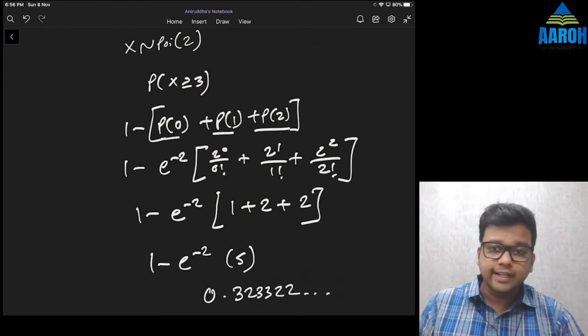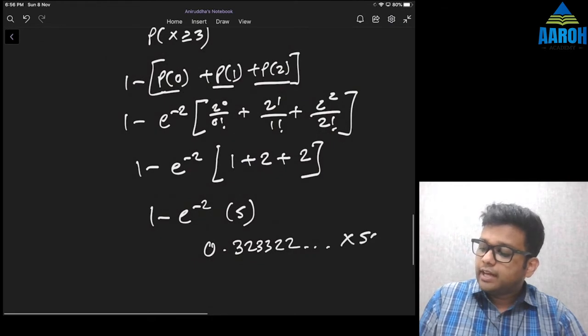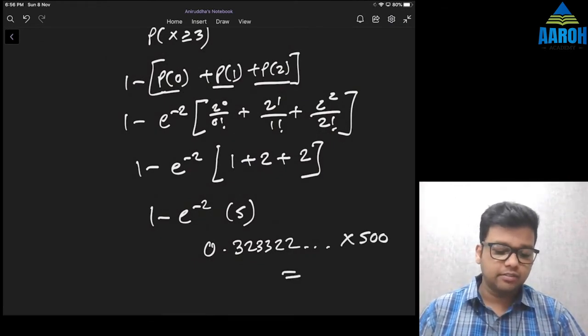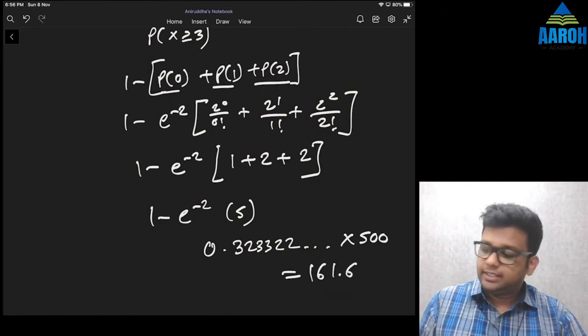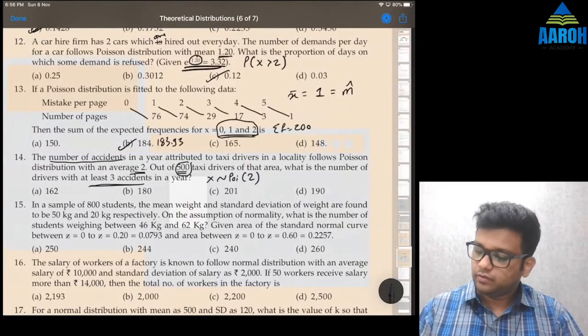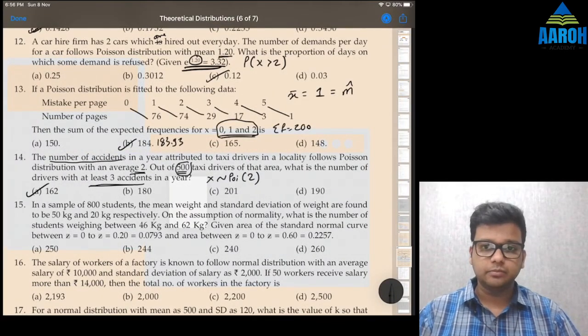Answer should be 0.323322 something. Don't write it because the number of taxi drivers is 500. So if we multiply, our expected number of taxi drivers will be 161.66 something. So 162 might be in the answers. 162. Option A is the correct answer.